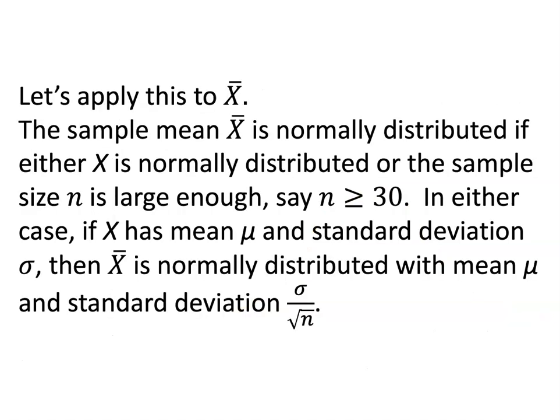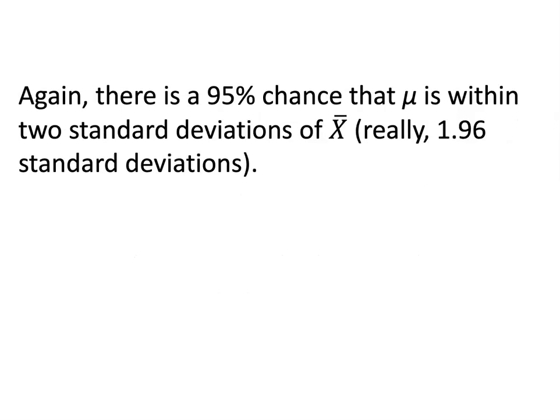Let's apply this to the variable x bar. The sample mean x bar is normally distributed if either x is normally distributed or the sample size n is large enough, say n is greater than or equal to 30. In either case, if x has mean mu and standard deviation sigma, then x bar is normally distributed with mean mu and standard deviation sigma over square root n. Again, there's a 95% chance that mu is within 2 standard deviations of x bar.